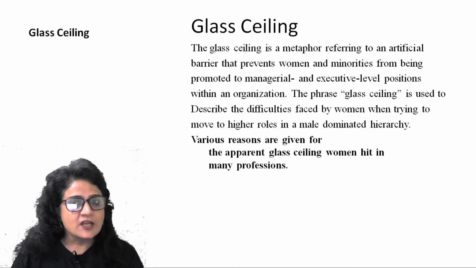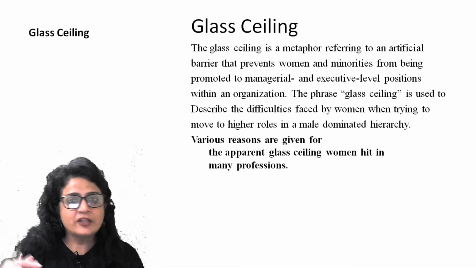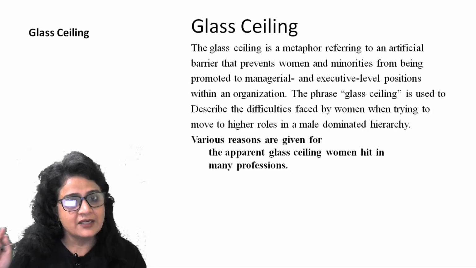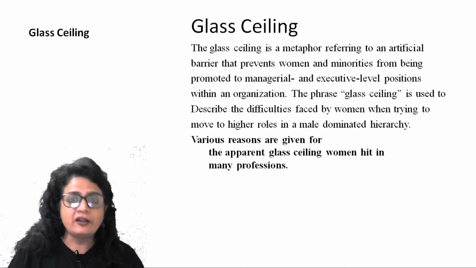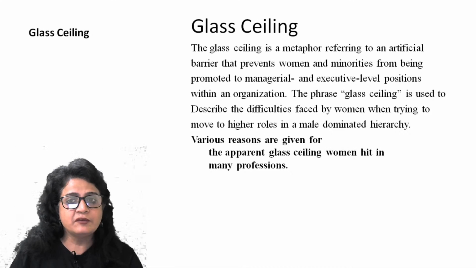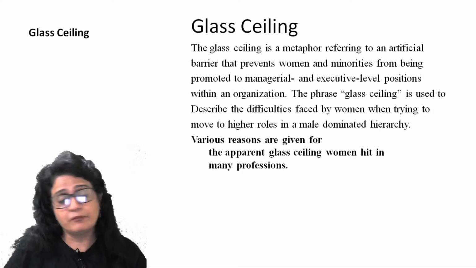So glass is transparent, right? So you cannot see it. So that ceiling actually does not exist, but it is right there. So the glass ceiling is a metaphor referring to an artificial barrier that prevents women and minorities. So this is also used for minorities.